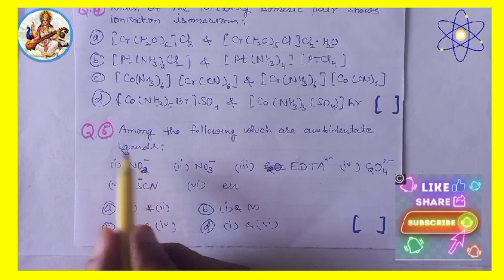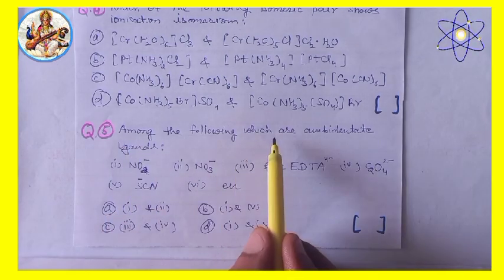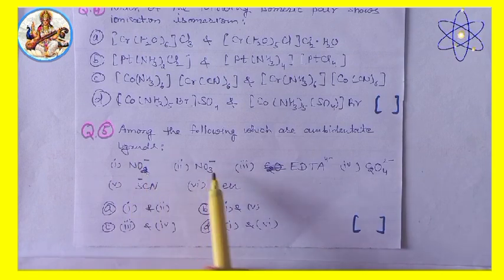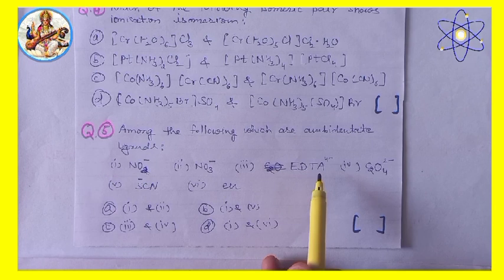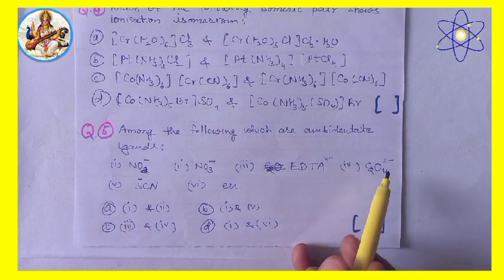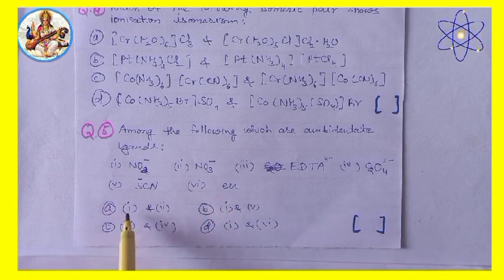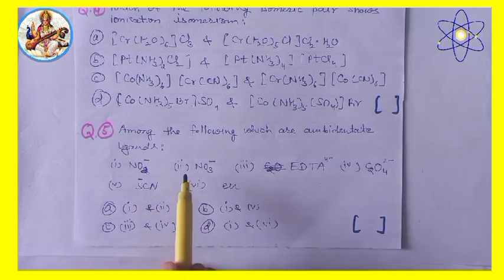Last question, very important. Among the following, which are ambidentate ligands: NO2 minus, NO3 minus, EDTA4 minus, C2O4 2 minus, SCN minus and en? Option A, B, C and D. Very important question.